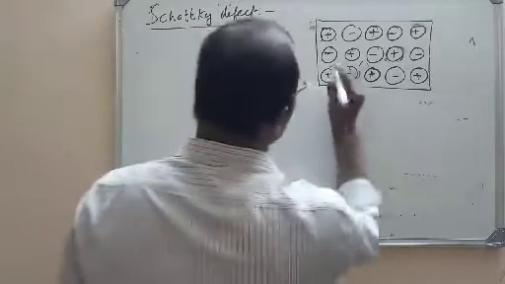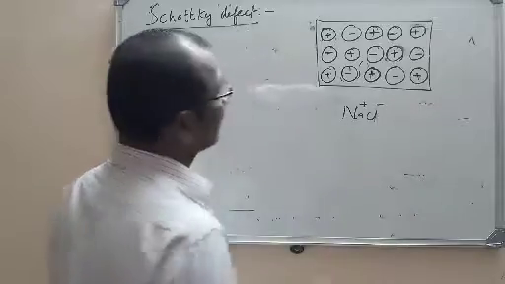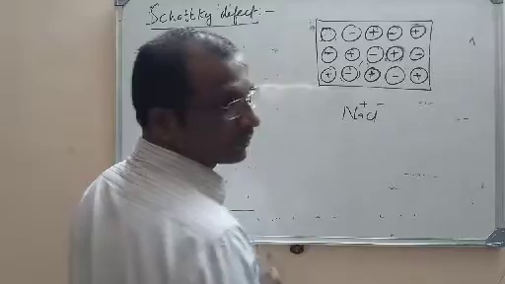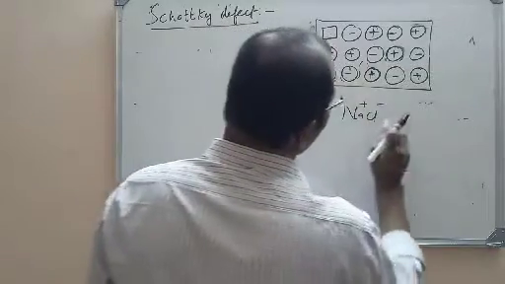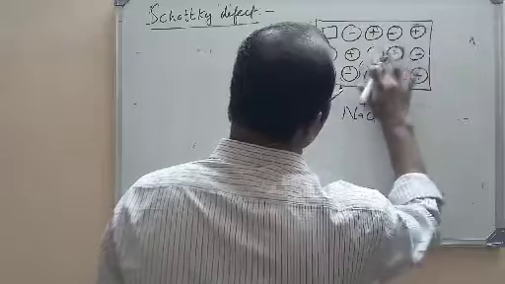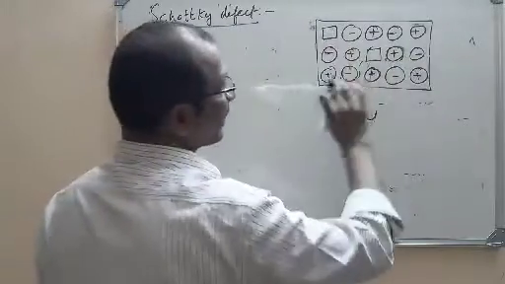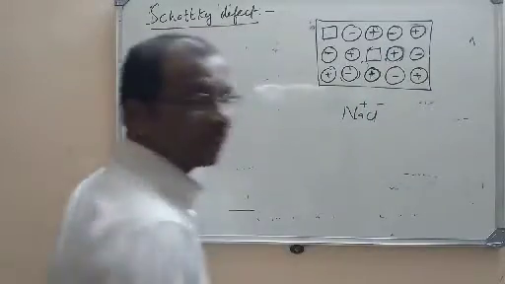Look here, assume that it is sodium chloride which has sodium ions and chloride ions. For example, here a sodium ion has completely moved, so a vacancy is formed here. As well as one chloride ion is missing here. Look here. One sodium ion has migrated and one chloride ion has migrated to the other part of the crystal.